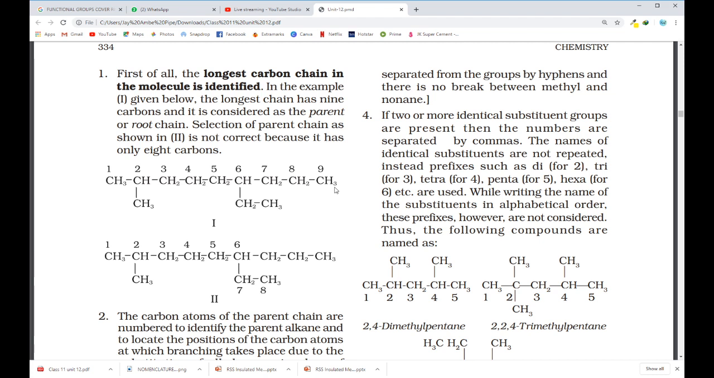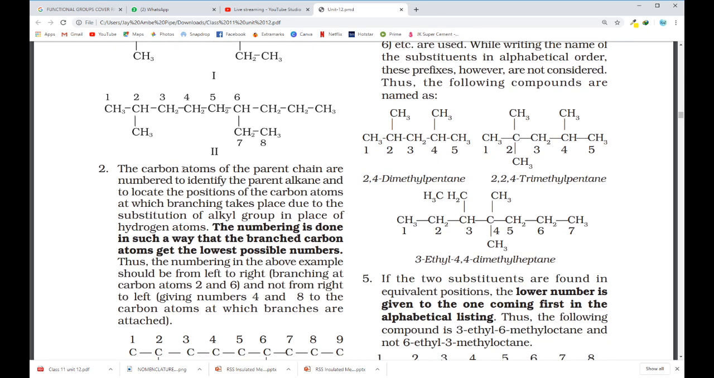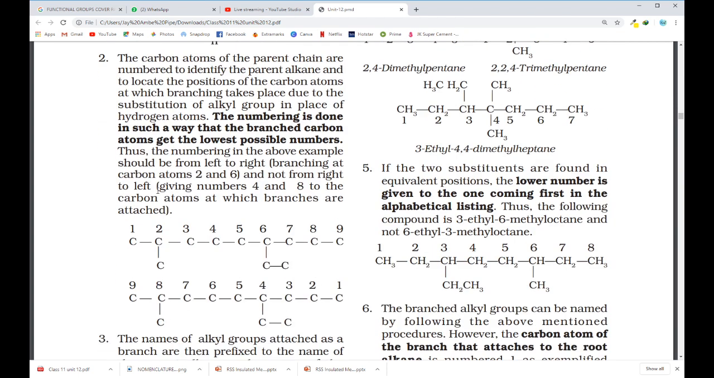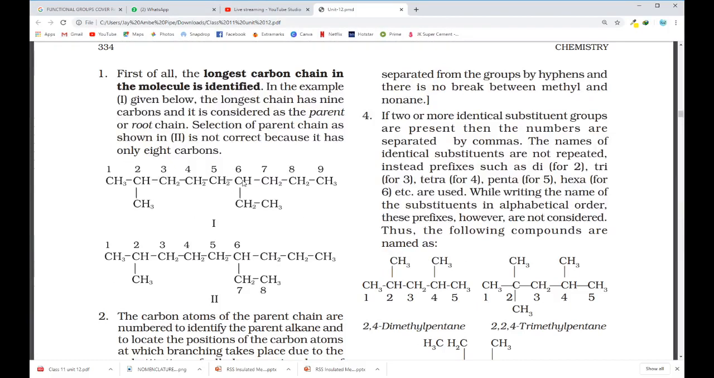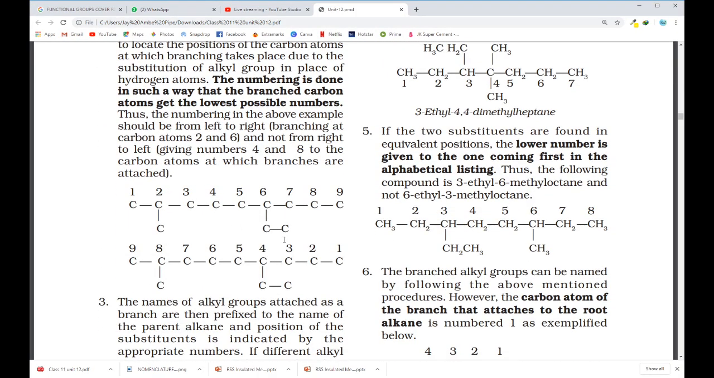Once you decide this, your next rule is to number the carbon atoms of the parent chain. Now how will you number? For numbering, your next rule is to decide the substituents. This is the chain we have taken here. The same chain I have copied here without hydrogen atoms. We have considered this as the parent chain, which is of 9 carbon atoms.